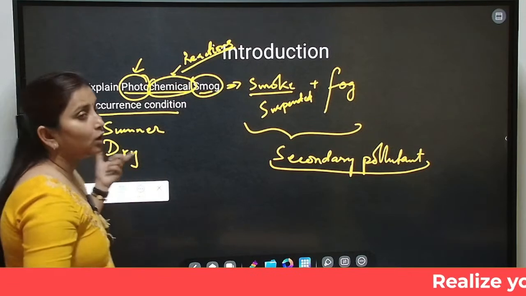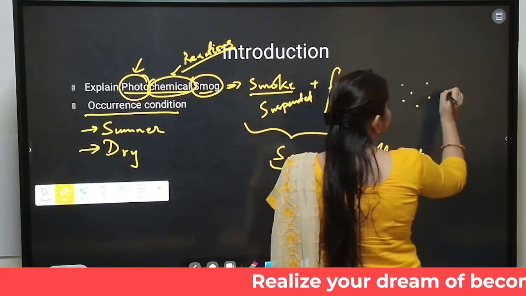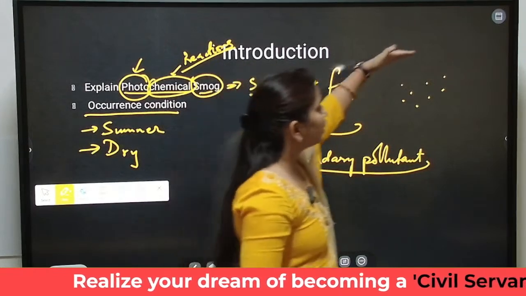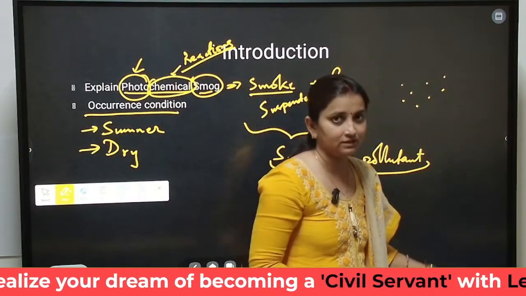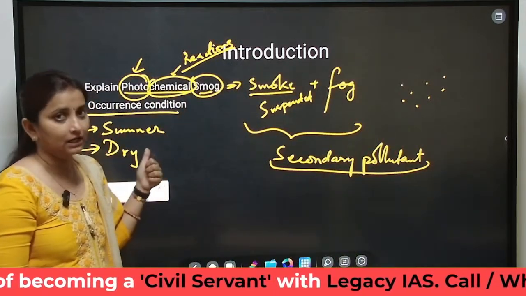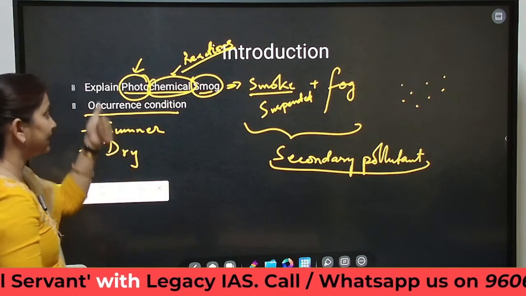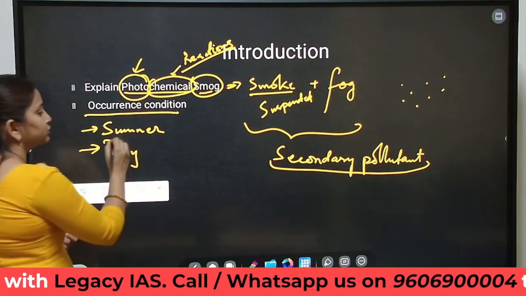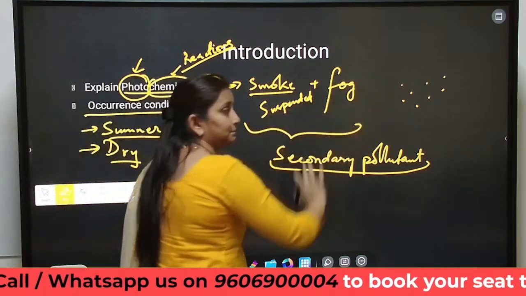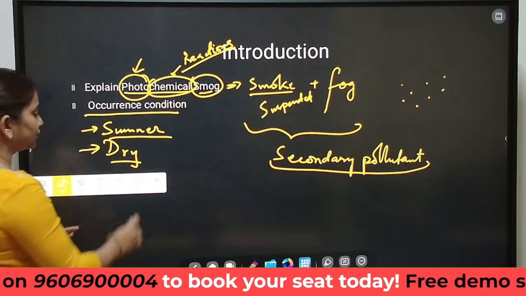We are calling this dry because for photochemical smog we need something suspended in air. If the atmosphere is wet, all this gets deposited on the surface of earth. We want this to be suspended in air. Only in that case can the smog condition occur. We need excessive sunlight, most commonly during summer, plus dry summers, because we want this suspended particulate matter. Okay. So with that you can write the introduction part.